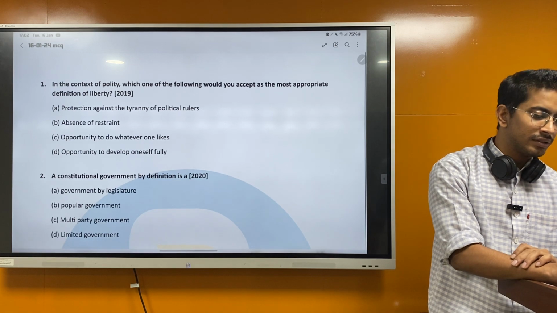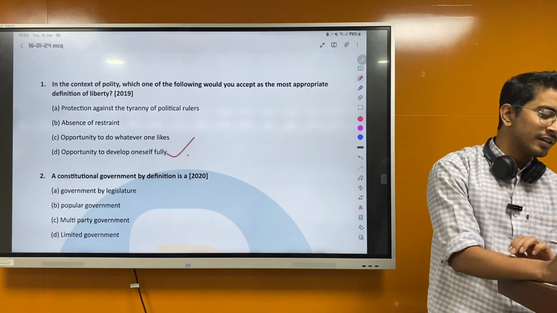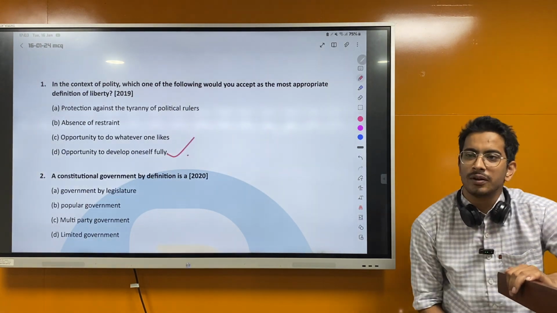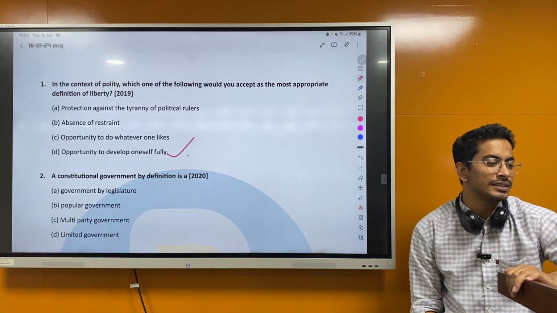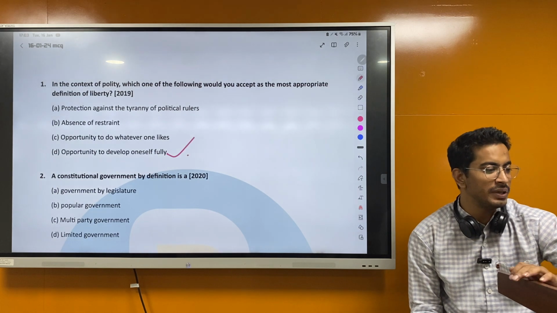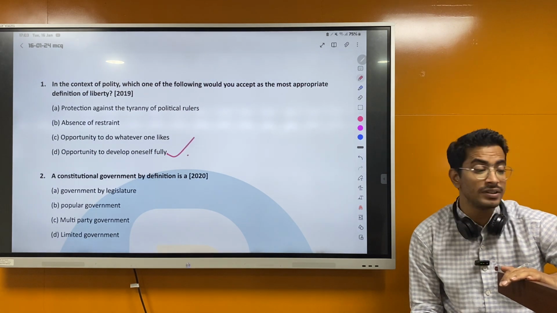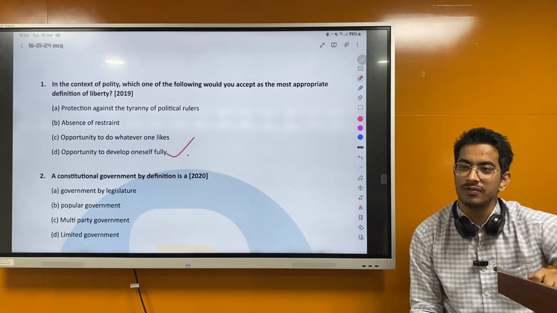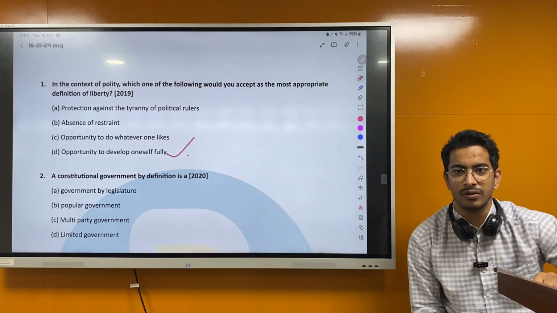UPSC has given D as the answer, to develop oneself fully. But if you go through Lakshmikant, they say it's absence of restraint also. So there are two options, even B or D, but UPSC has given the answer as D, opportunity to develop oneself fully. So liberty is that only, right? To develop oneself.